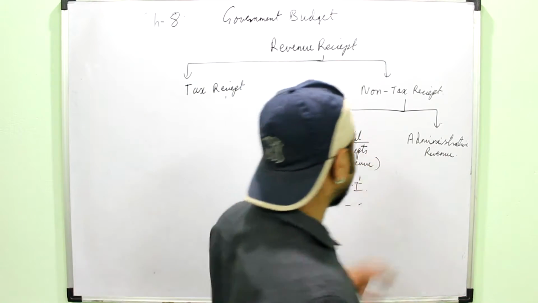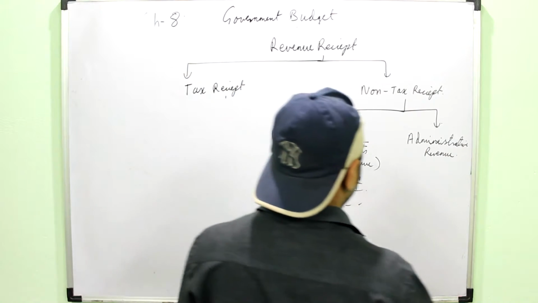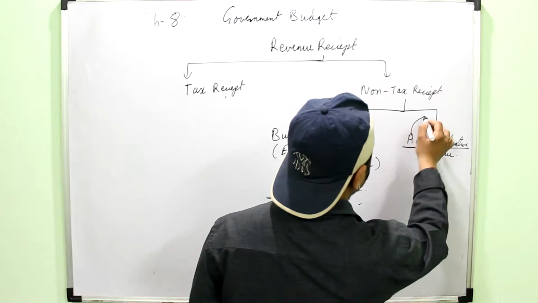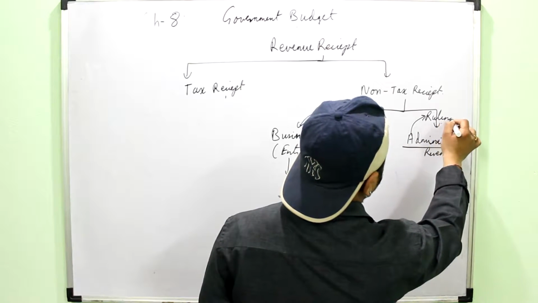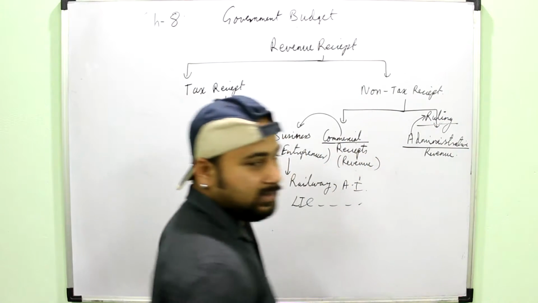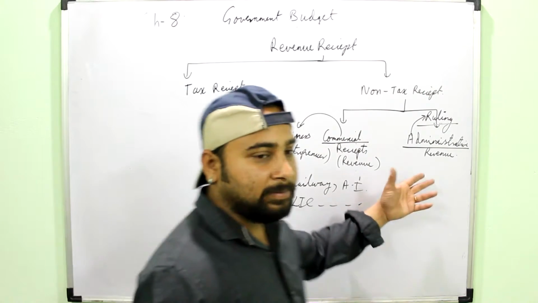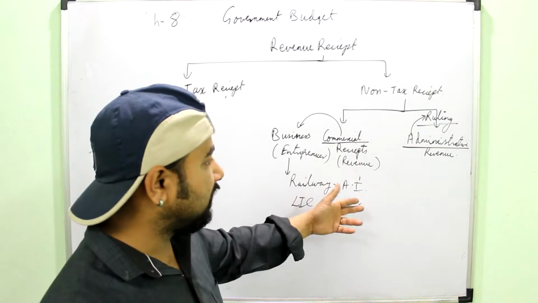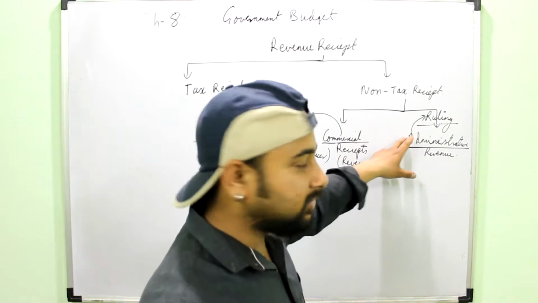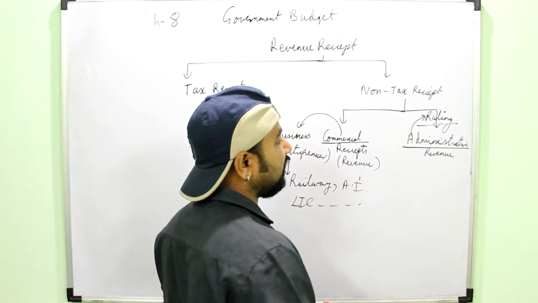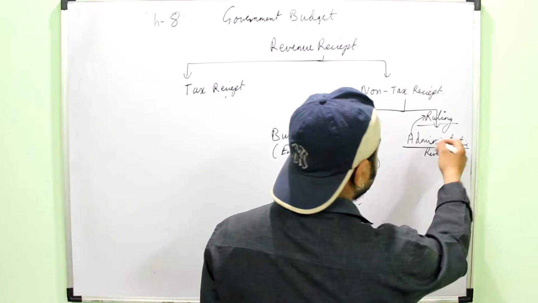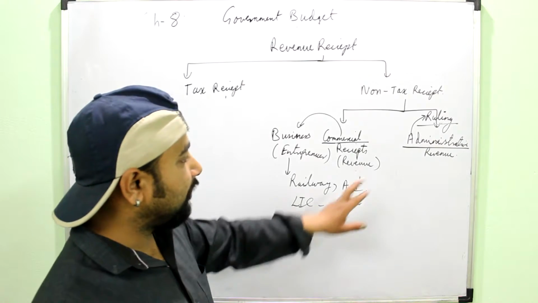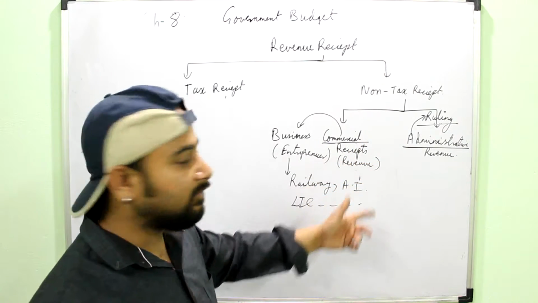Next is administrative revenue. Again, administrative means the ruling function. Administrating a state or administration means ruling a particular state. Like you have the admin office in your school or maybe in your colleges. Their work is doing the administration or ruling the particular organization. So as you know, the government is the administrator for the country, for the economy. So from here also the government can generate certain revenues.